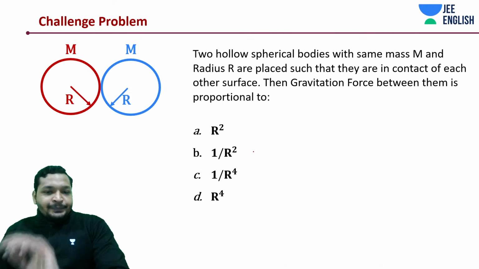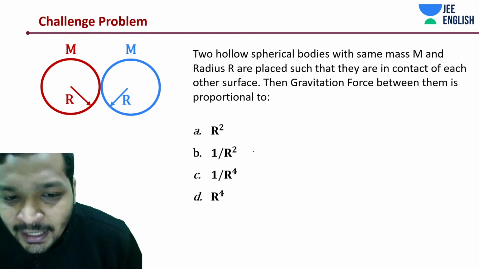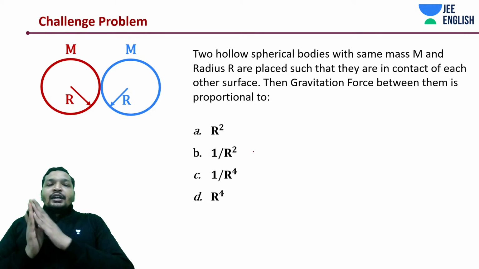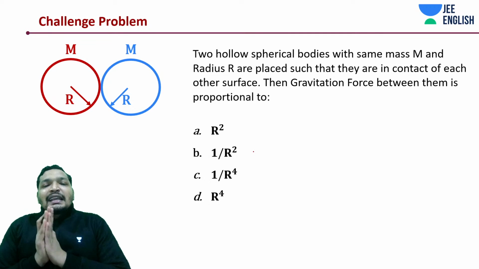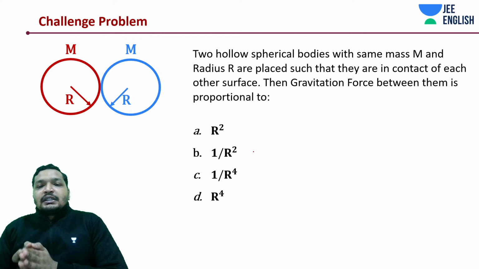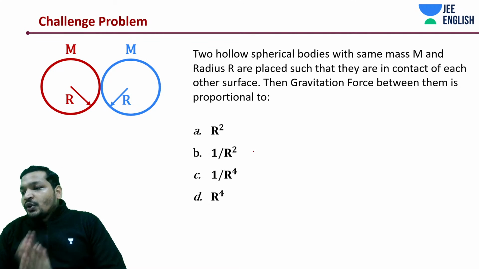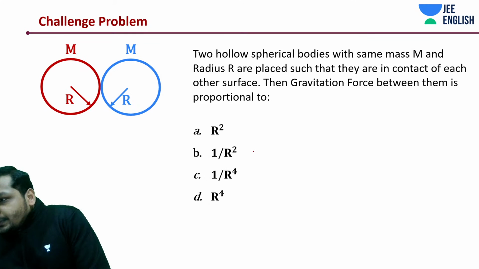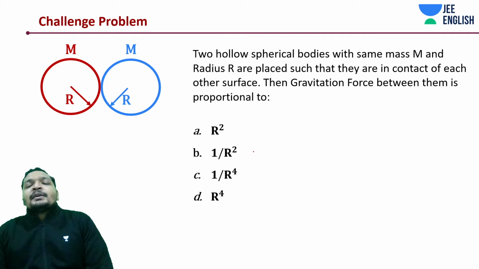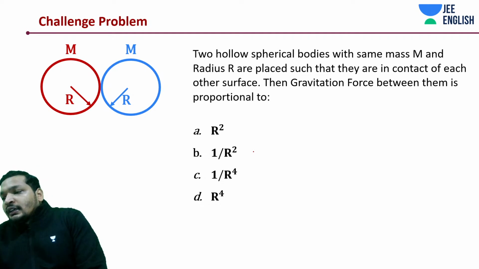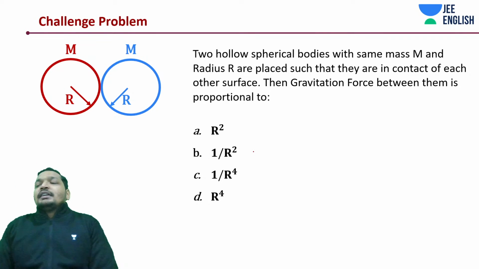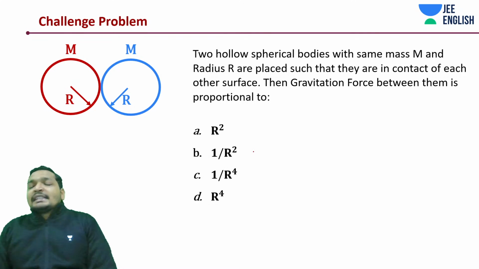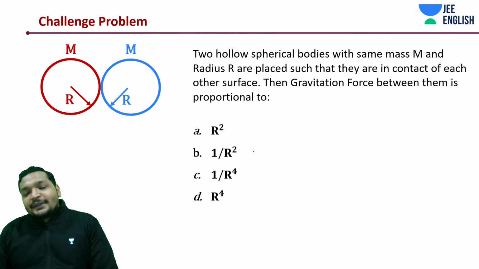A very similar question. Why don't you answer it the moment you have a look at it? Two hollow spherical bodies with the same mass and radius are placed such that they are in contact with each other. The gravitational force between them is going to be proportional to how much? Anyone, students? Easy, it's pretty damn easy. Think about it.